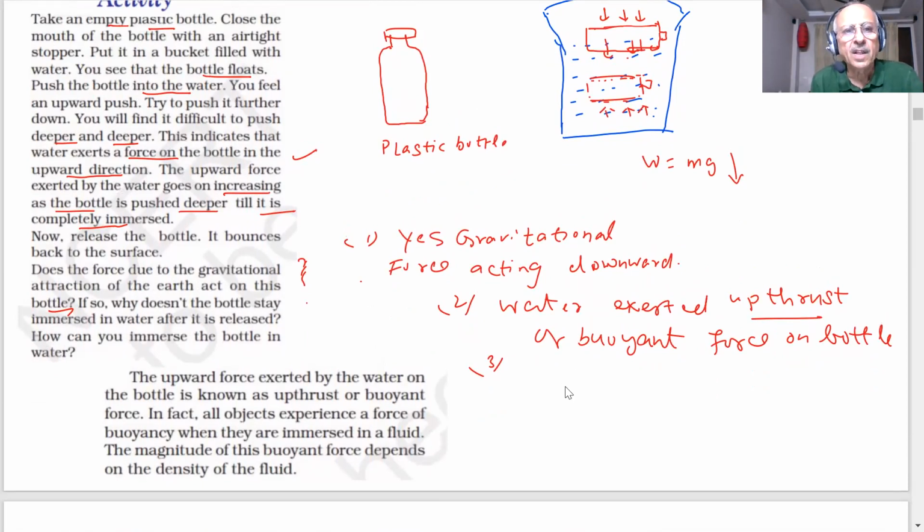Therefore, there will always be a buoyant force, student, whenever an object is put inside a fluid, inside a liquid. Most of the time, what type of fluid are we using? Water. Where you are floating in the pool, where the sea is, where the ships are floating, they are floating on sea water. So we are using mostly water. That density of the water is already known to you.